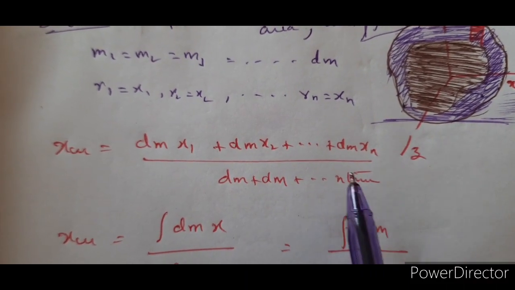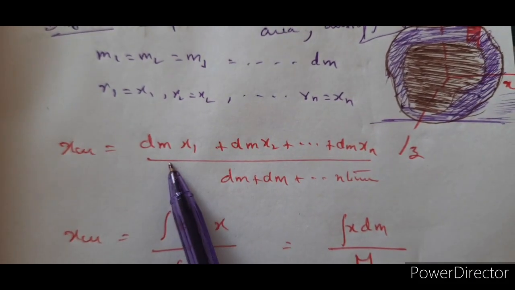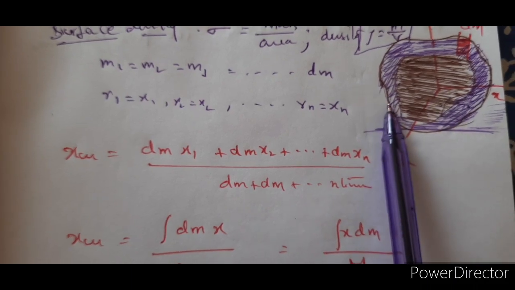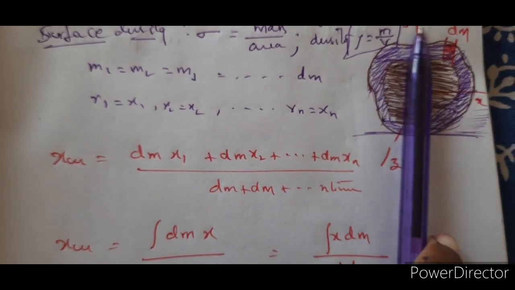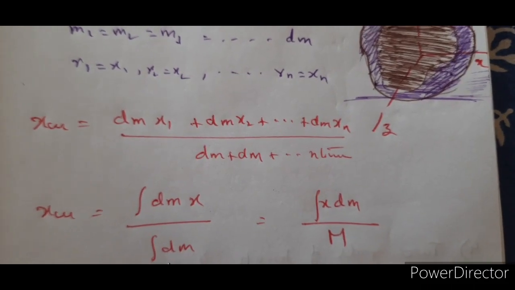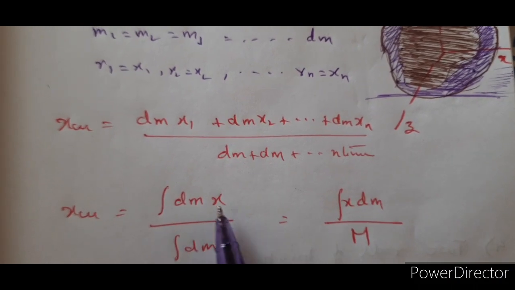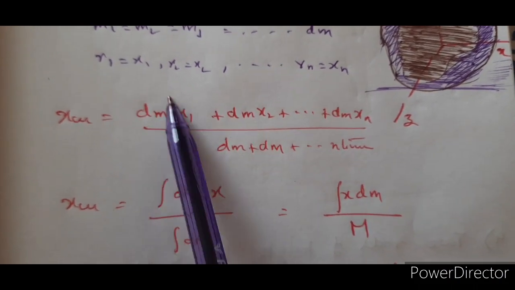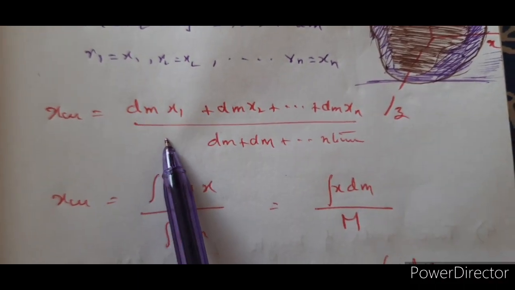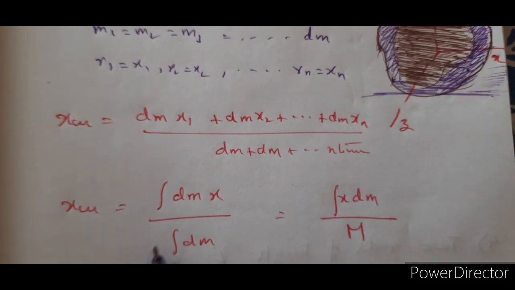Okay, right. So now how to understand this one? See here, dm is there always. x1, x2, x3 is spreading between certain limits. That means now to find out the whole thing, you need to integrate it. Previously, when it was the case of discrete point masses, we took a summation, right? m1 x1 plus m2 x2 plus m3 x3 and so on.